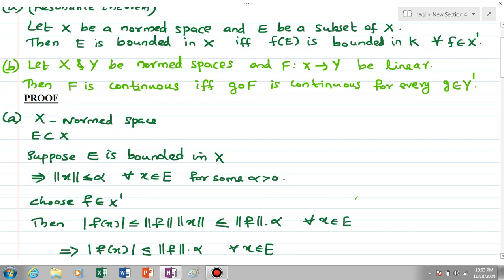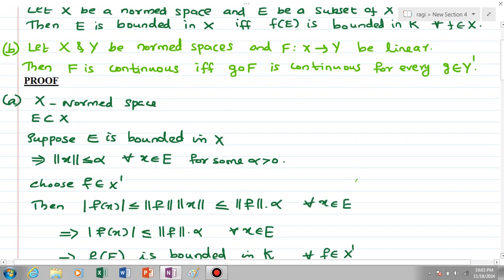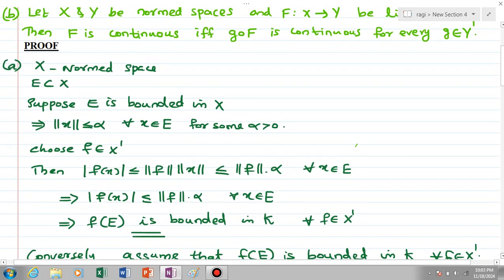So this means that modulus of f of x is less than or equal to norm f into alpha for every x element of E. This means that f of E is bounded in K for every f element of X'. Because for f element of X', norm f is a constant and alpha is also a constant, so modulus of f of x is less than or equal to norm f into alpha, which is a constant actually.